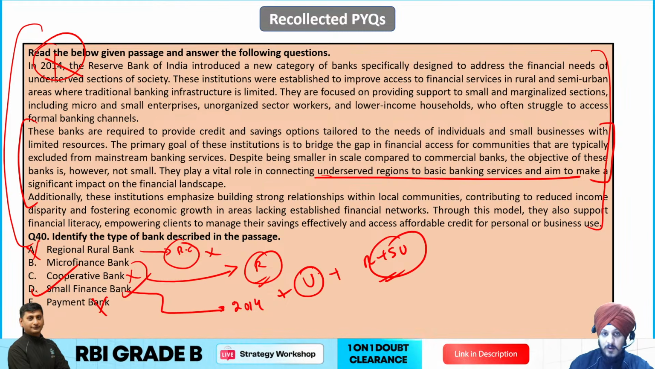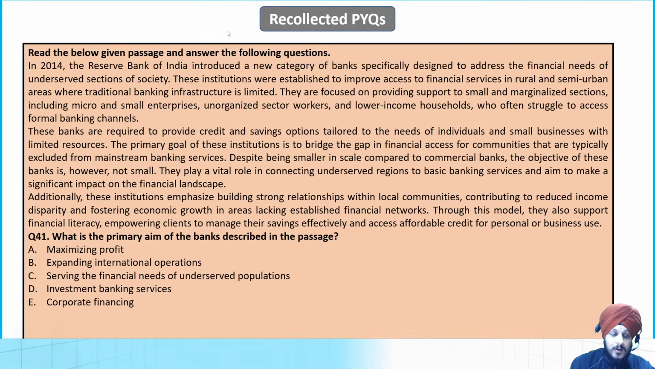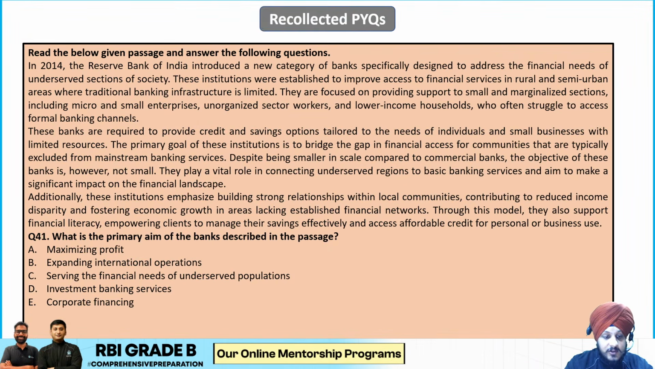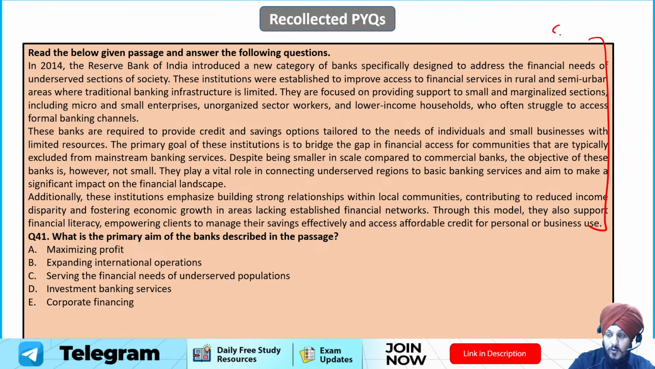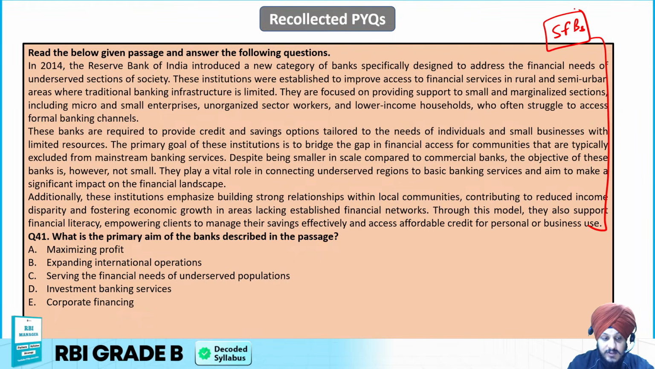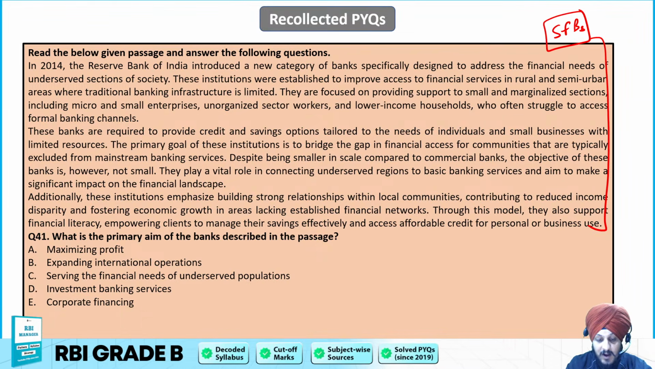Okay, fine. All right. So let us move on to the next question. Now the next question is, what is the primary aim of the banks that are described in the passage? So as of now, we know that this passage is talking about small finance banks. So it is asking what is the primary aim of the bank being described in the passage?